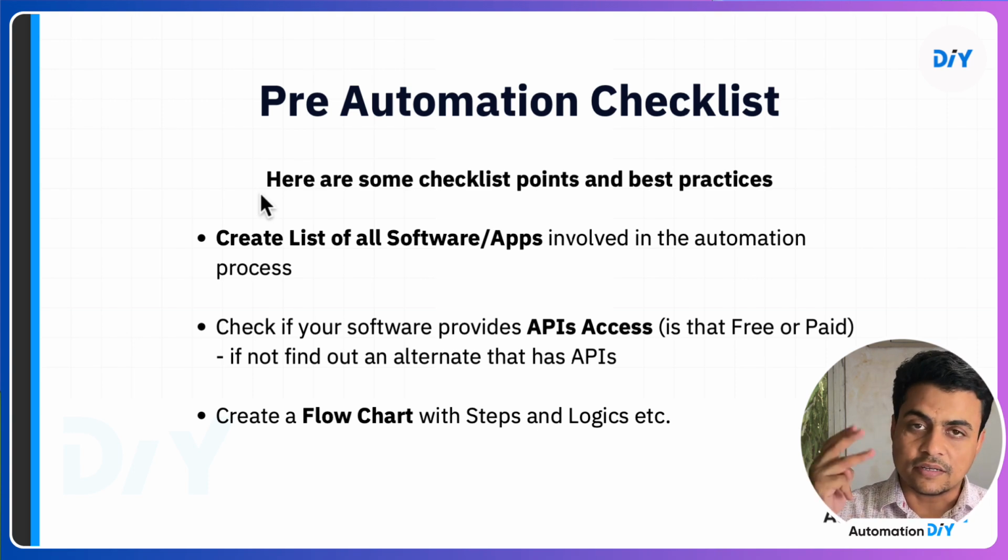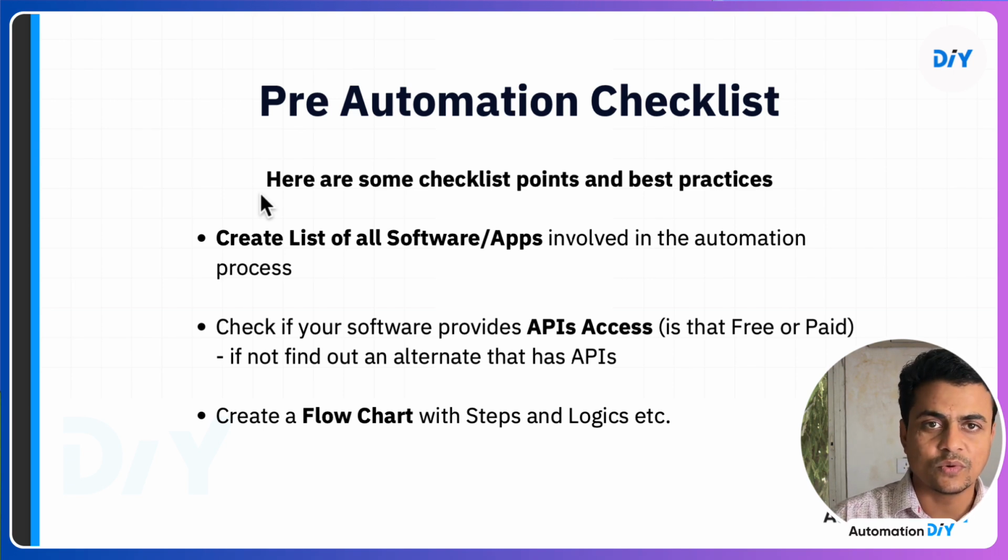The third and last very important thing is you should have a pre-visualization of the entire automation workflow. For that, you can create a flowchart. This can be as simple as putting it on pen and paper, create your entire flow, just define all the rule logic conditions. Else you can do it using some sort of tool like Miro, or flowchart tools, Canva, and so many other different tools. You can even do it within your Excel or Word spreadsheet as well.